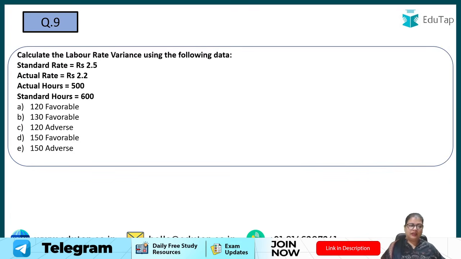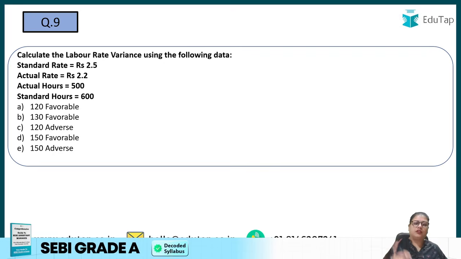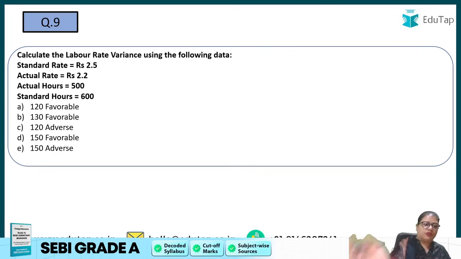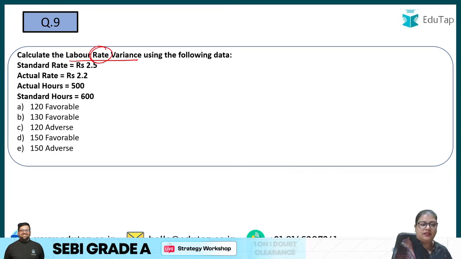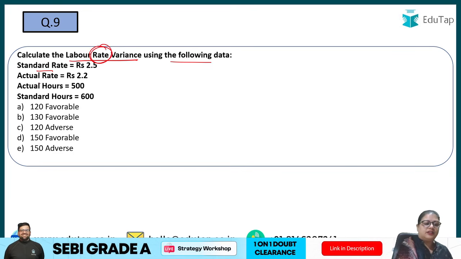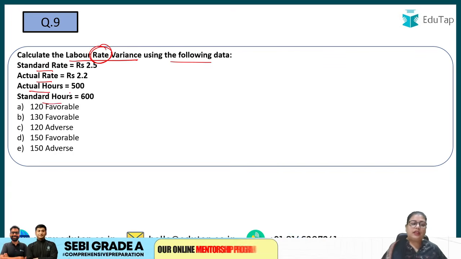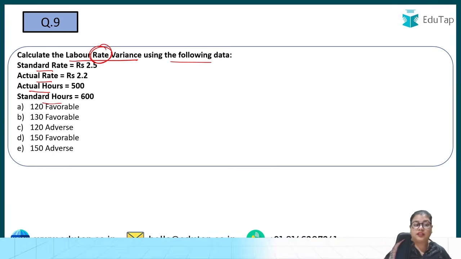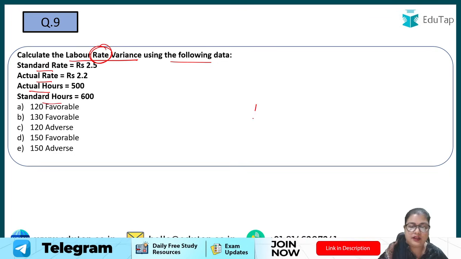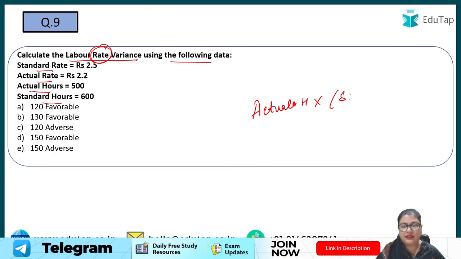Question number 9, again, it's a formula based question, it's a numerical. If you know the formula, kindly stop here and try to solve this. But if you don't know the formula, then let us solve. Labor rate variance: you have to calculate the labor rate variance using the following data, that is standard rate, actual rate, actual hours, and standard hours. When you have to calculate the rate variance, you use the actual hours, right? So actual hours into standard rate minus the actual rate. Yes, this is the formula.